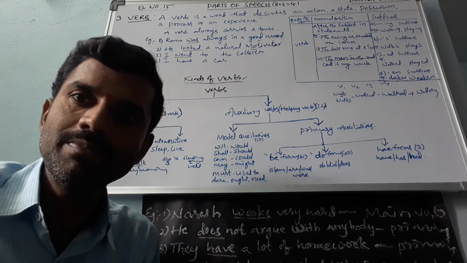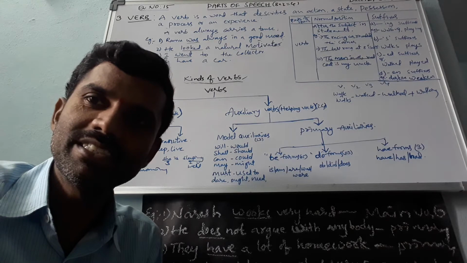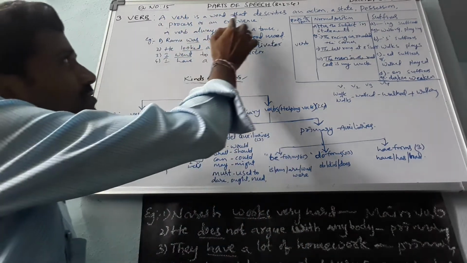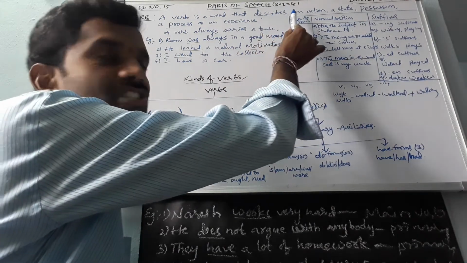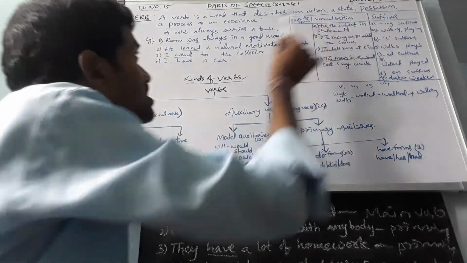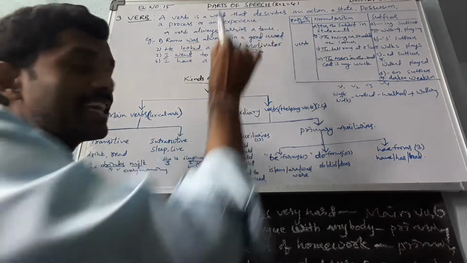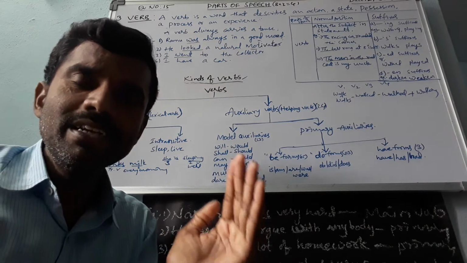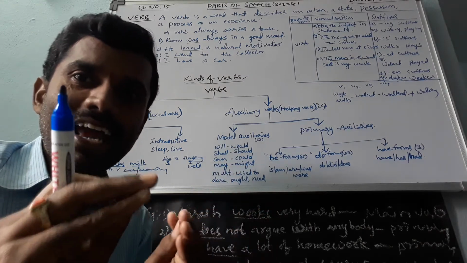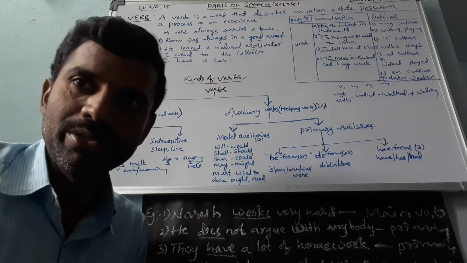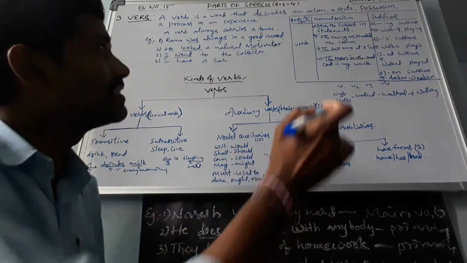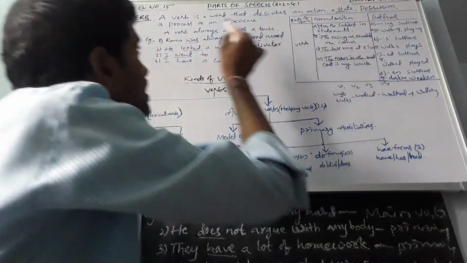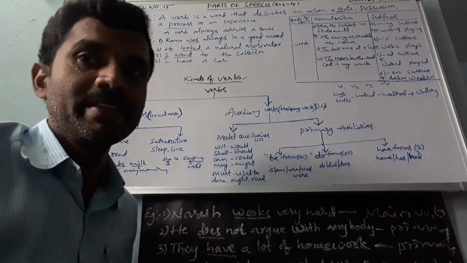Okay, what is the verb you learnt in your high school level? Can anyone say? Okay, verb. A verb is a word that describes an action, a state, position, a process, or an experience. Simply, you should remember a verb is the action word, it tells an action. So, in depth, the verb describes an action, state, position, process or an experience.